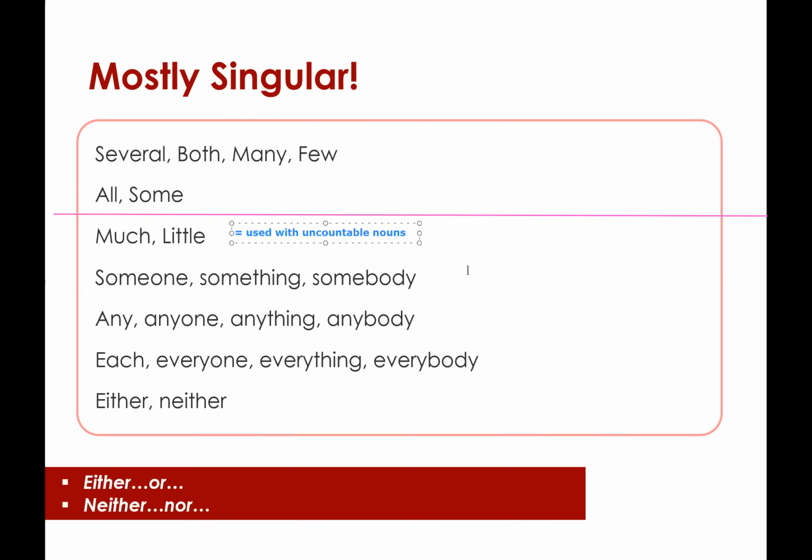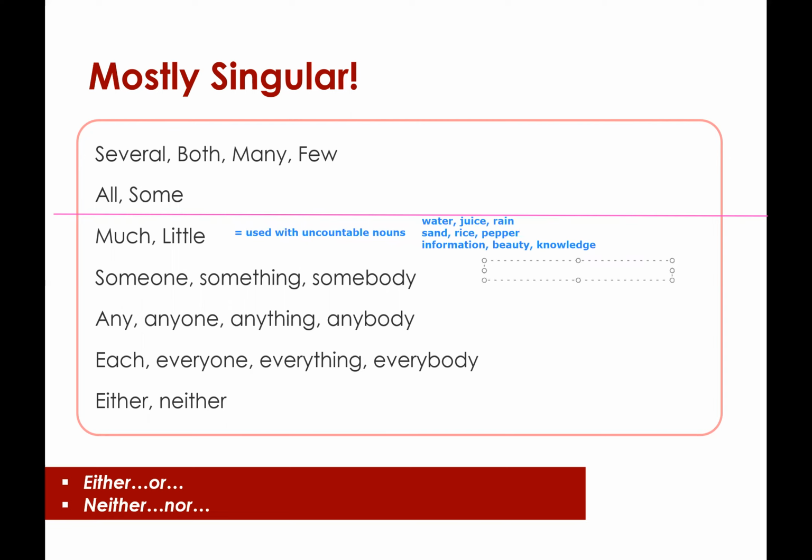So nouns like liquid, water, juice, rain, or tiny grains like sand, rice, pepper, or something that is abstract, intangible, like information, beauty, knowledge, right? We often use them with much or little.